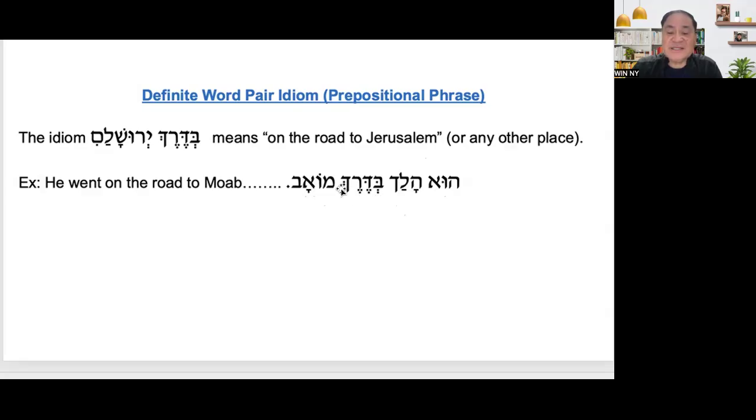It is prepositional at the same time. It is what? Word pairs. Hu halak biderek Moab. So instead of li Moab, biderek li Moab, no, it is wrong to say li Moab, because it should be biderek Moab because it is word pairs.